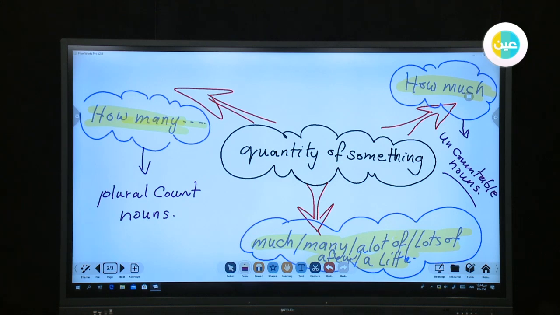of fruit. Then they give a space again on number 2, vegetables. So we will write again a lot of vegetables. Number 3, I eat space carrots once or twice a week. So what do you think is the suitable quantity expression with carrots? We should write a little. Okay.